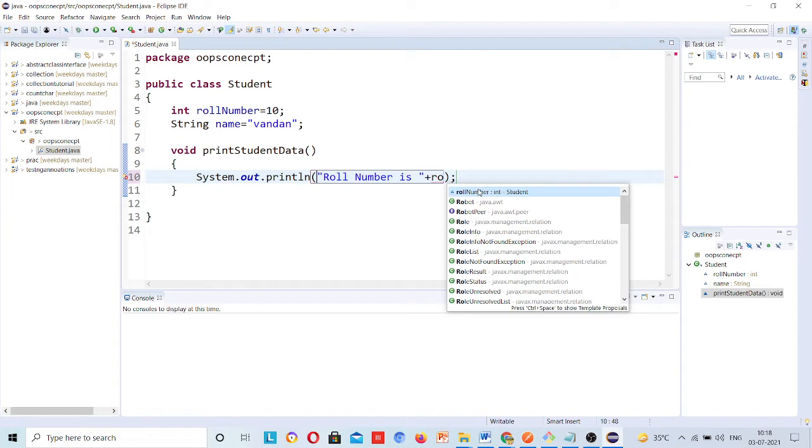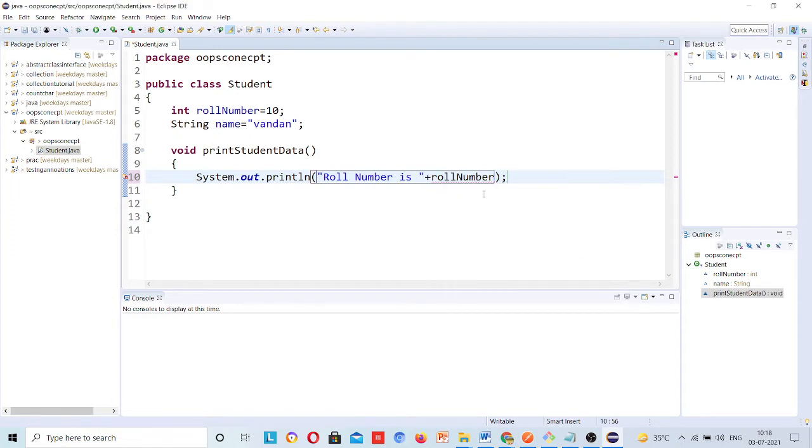You can see here roll number plus then name and variable is name. Okay, just give some space. So this way it will print the student data.